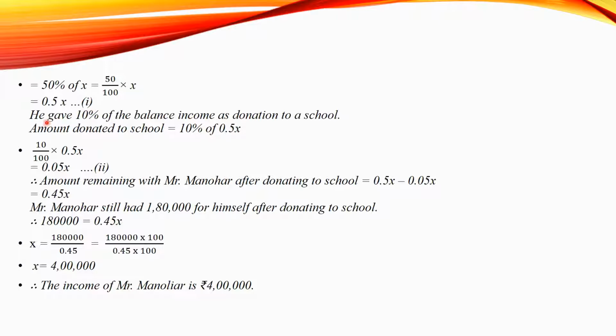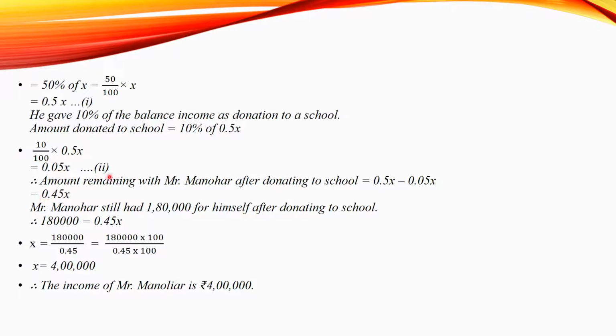Now he gave 10% of the balance income as donation to a school. Therefore, amount donated to school is 10% of 0.5x, which will be equal to 10 upon 100 multiplied to 0.5x. So removing the zeros, we get 0.5 upon 10, which will be equal to 0.05x. Let it be equation number 2.